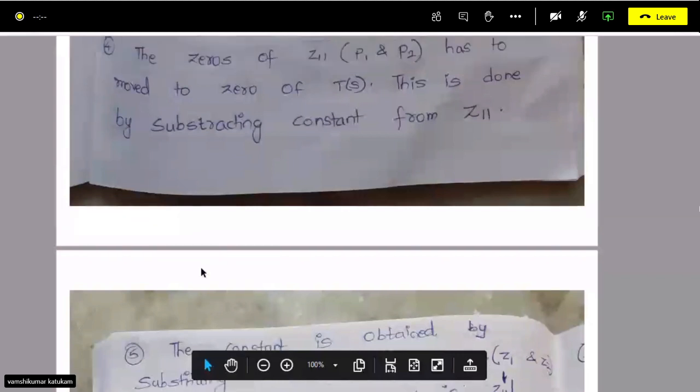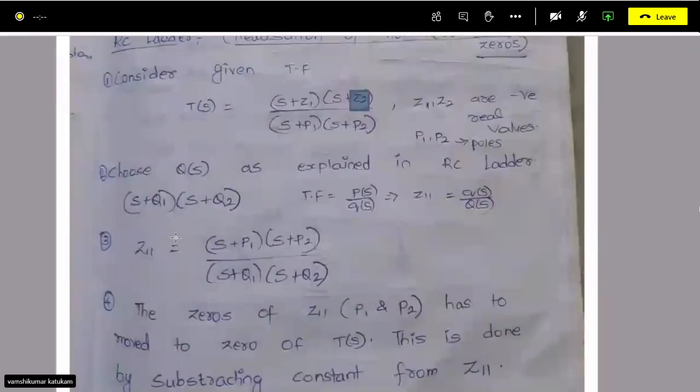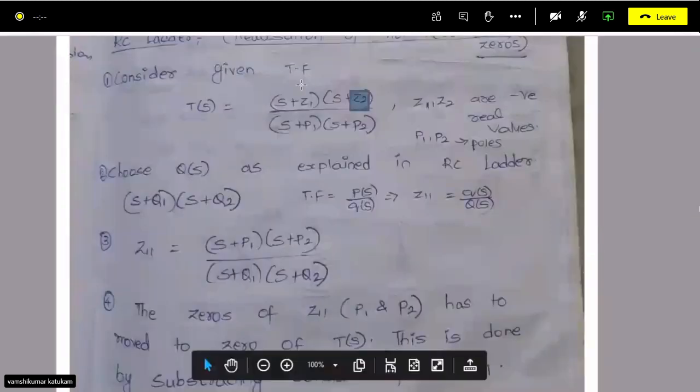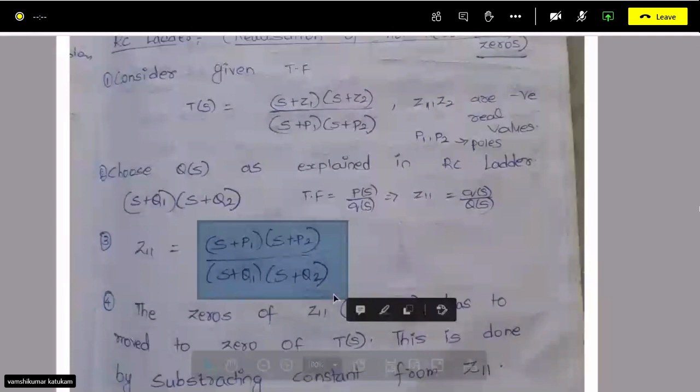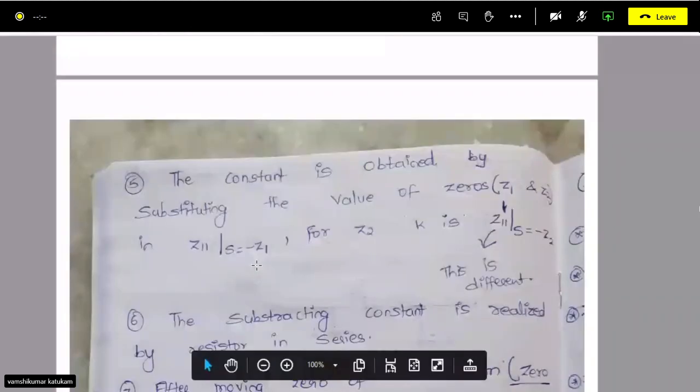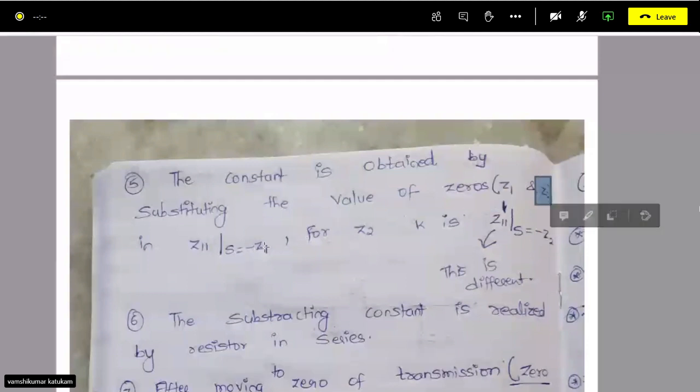Because our Z11 is this, and our transfer function is this, we have to move one of the zeros, let us say Z2. Then we have to subtract some constant from Z11, and that constant can be obtained by substituting S equal to minus Z2 in Z11. Let us say I took it for Z1. Z1 is the first zero, Z2 is the second zero of the transfer function.